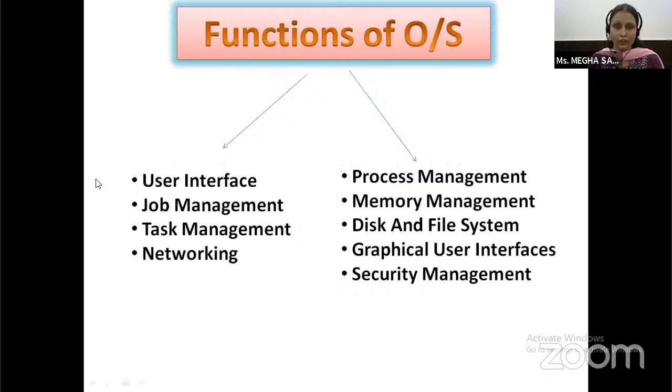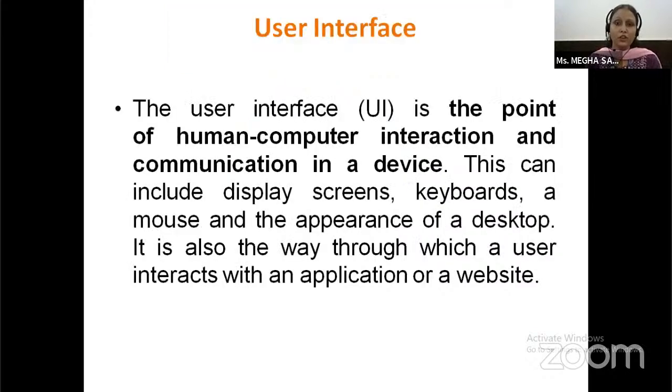These are the functions of an operating system: user interface, job management, task management, networking, process management, memory management, disk and file system, GUI, security management. First, we discuss what is user interface. User interface or UI is the point of human-computer interaction and communication in a device.